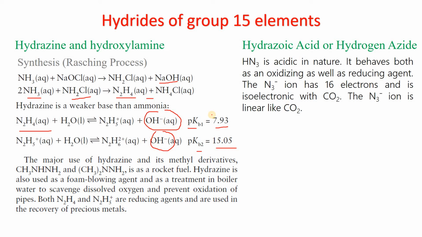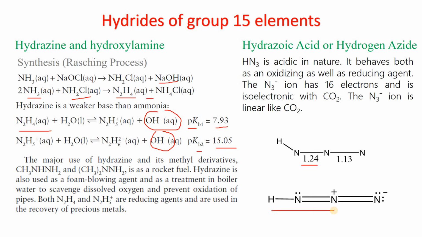The structure of the azide ion is very similar to CO2. It is a linear molecule. This is hydrazoic acid. The N-N distances are different, 1.13 and 1.24 angstroms, and this is one of the resonance structures of hydrazoic acid.